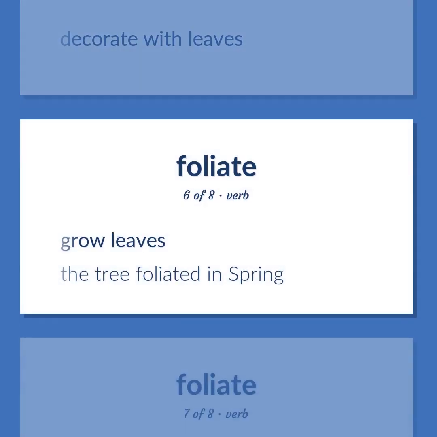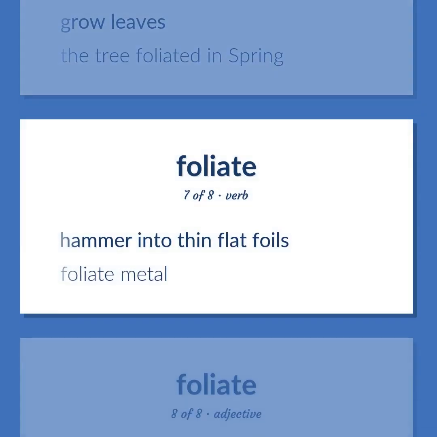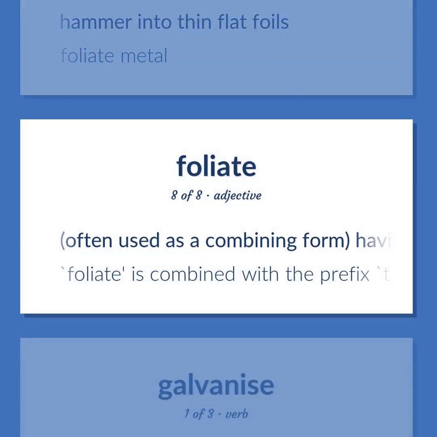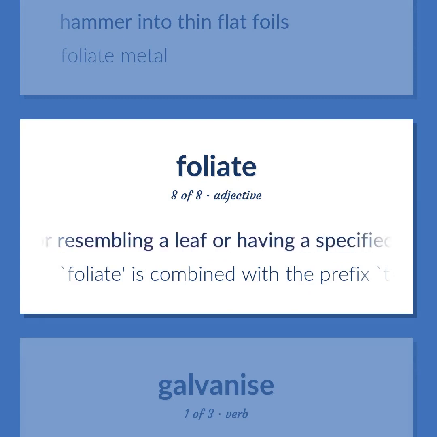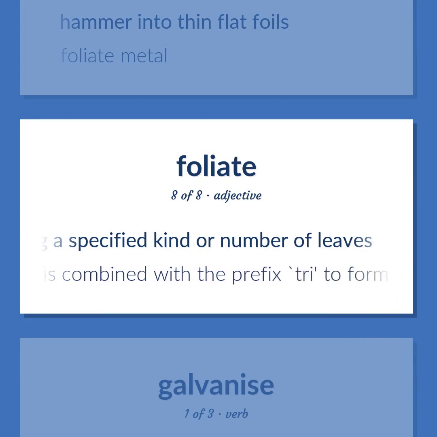Grow leaves. The tree foliated in spring. Hammer into thin flat foils. Foliate metal. Often used as a combining form, having or resembling a leaf or having a specified kind or number of leaves. Foliate is combined with the prefix tri to form the word trifoliate.